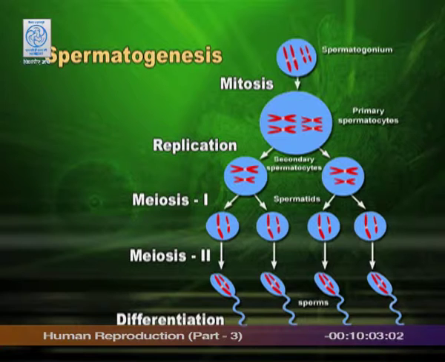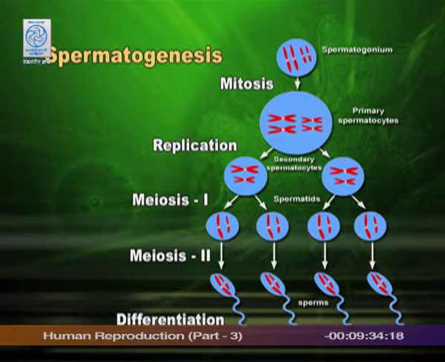Now, we are ready with the haploid cell. Now, this haploid cell will go through simple mitotic division. Each will give rise to 2, and hence you will have a total of 4. From 2 you will have 4 cells, but now simple mitosis will result in 23 chromosomes only. So, please remember, we started with 46, it became 23 after the first meiotic division, and now the second meiotic division is simple mitosis.